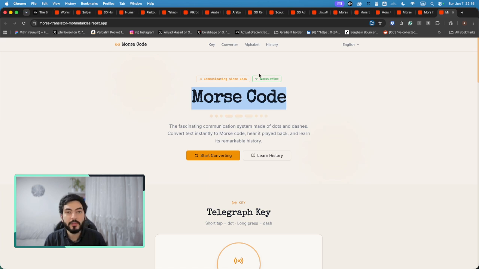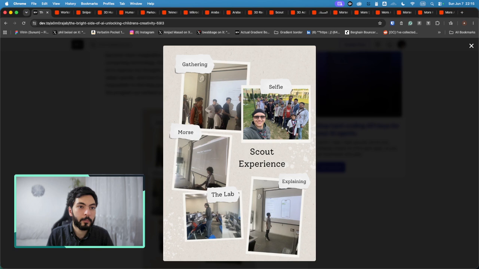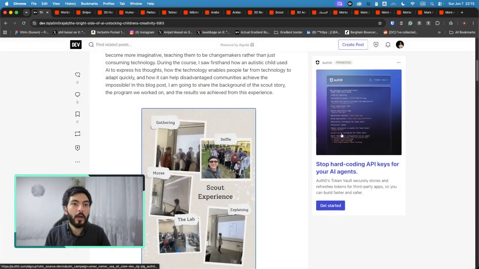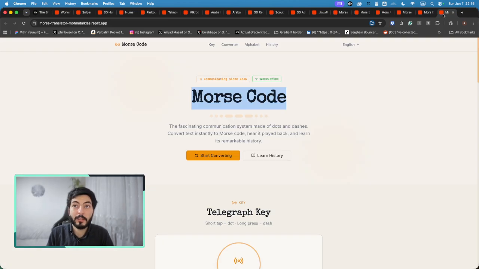Okay, so this is the project that we made in the Scout group, and I think the idea here is showing what children can do. As you can see here in the pictures, the people who did that were middle school and high school, mostly middle school students who didn't have experience before. Some of them didn't have experience with programming, and some were more advantaged, able to work better and have people who guide them through technology.